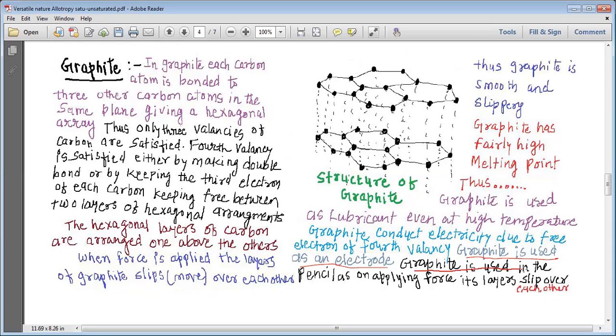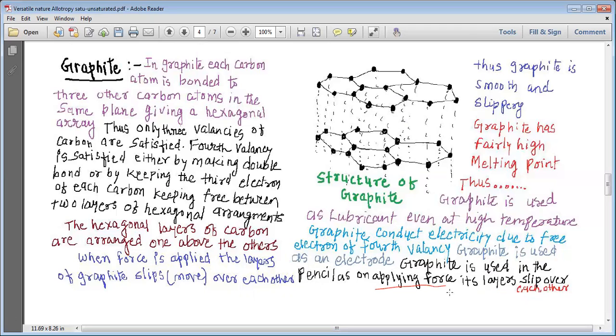Graphite is used in the pencil as well, as on applying force, its layers slip over each other. So my dear students, graphite is very smooth and slippery. Graphite is used as an electrode as it conducts electricity. At the same time, graphite is used in pencil because when force is applied,